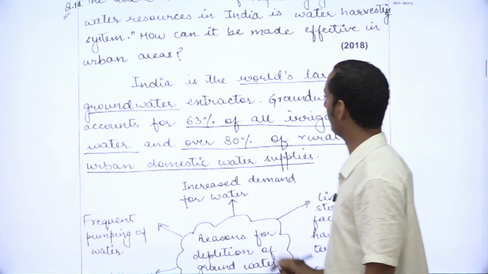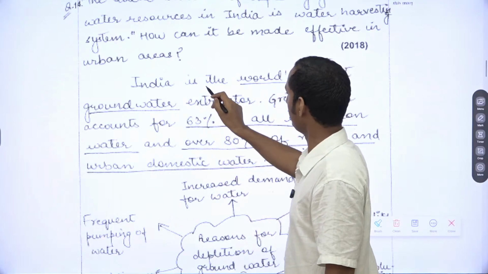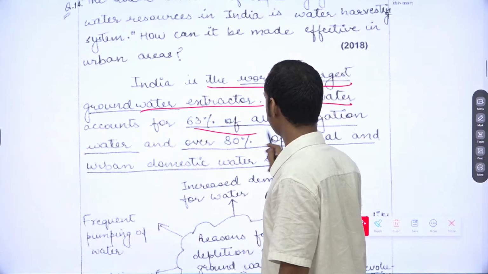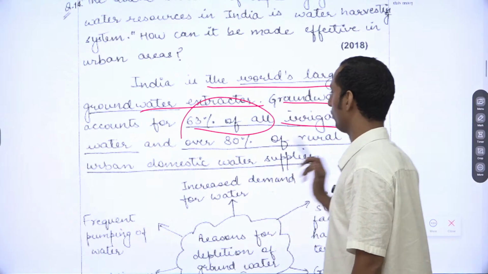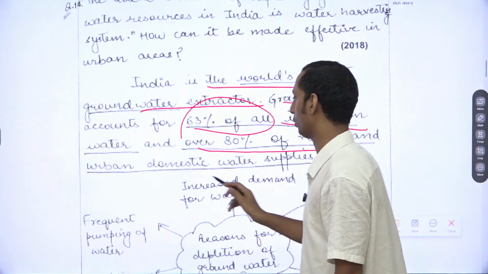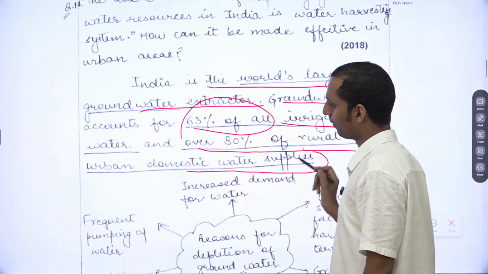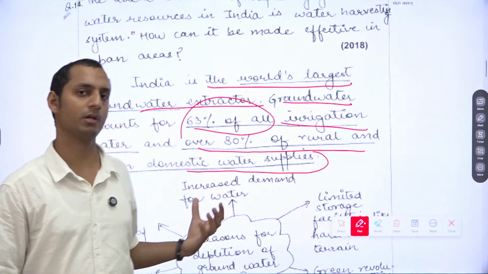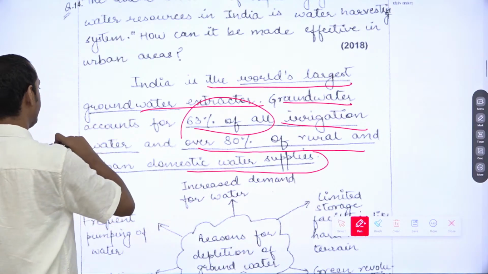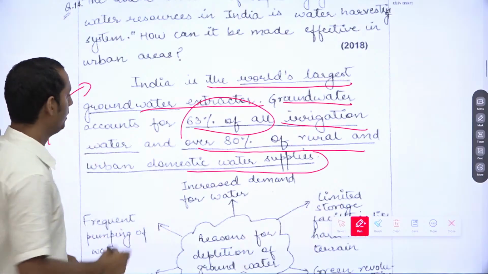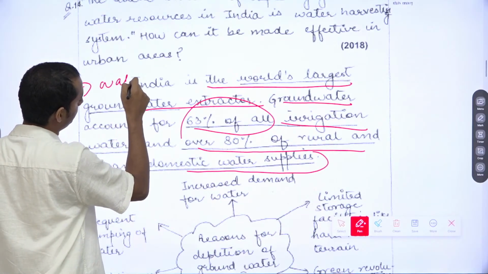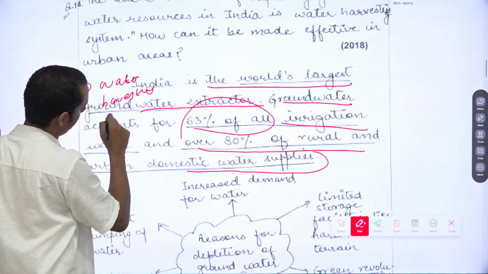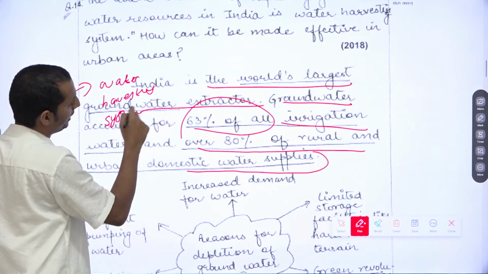Here at the top I have written, India is the world's largest groundwater extractor. Groundwater accounts for 63% of all irrigation water and over 80% of rural and urban domestic needs. Now here also, what is the issue in this introduction? He or she has just mentioned India's groundwater extraction. But then, is there a transition here to the water harvesting systems? Can you see a transition here? No, there is no transition here.